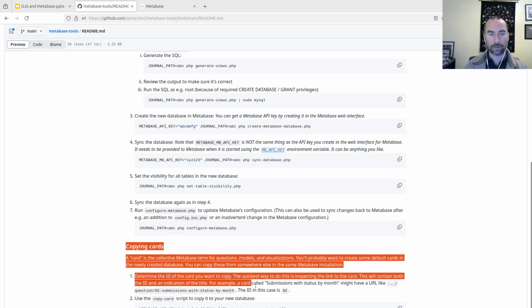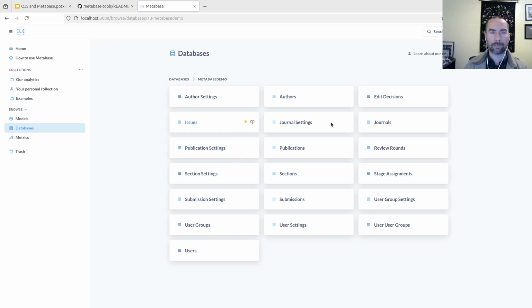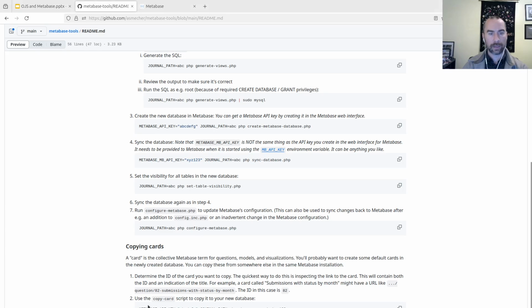Now the last thing I'll show is copying cards. So a card is what Metabase calls any of these things here: a question, a SQL query, not a dashboard, but a model, anything where we're basically describing how a query inspects the database and generates some data and maybe a visualization. You can imagine that it'll be useful when you set up a new journal to have the users of that journal get a series of different queries and visualizations and things that are theirs to have as a base, but then they can build outwards from, rather than having it be empty. So this copy card tool allows you to have an easy way of doing that.